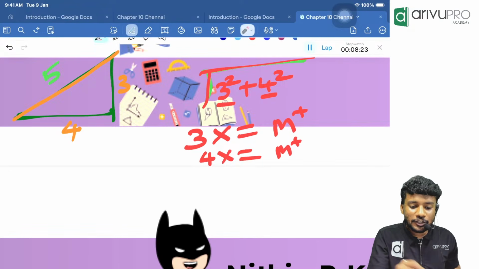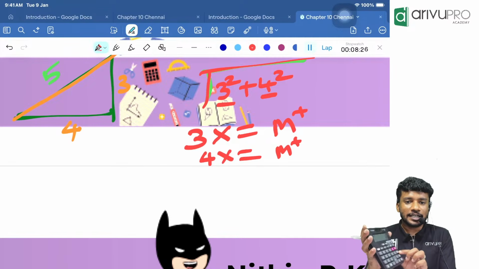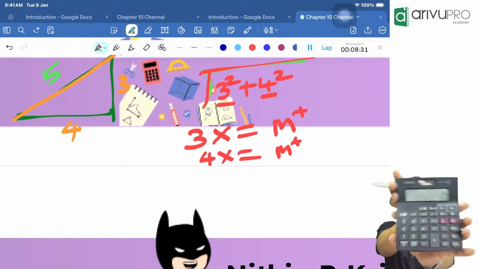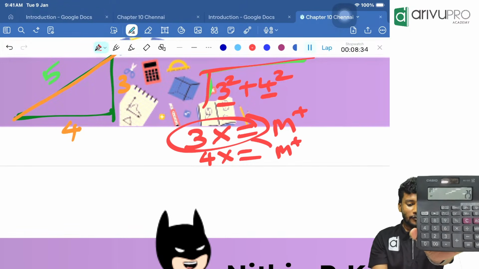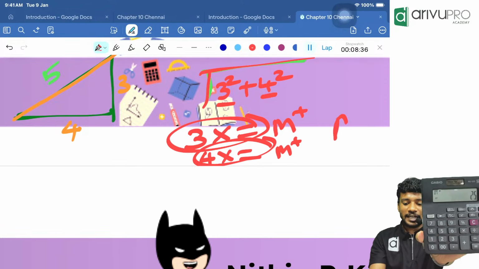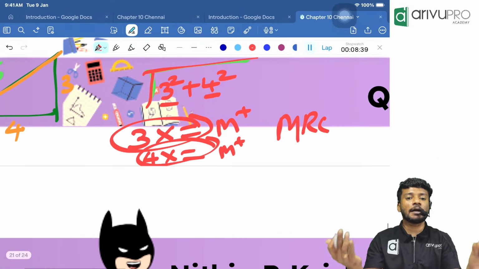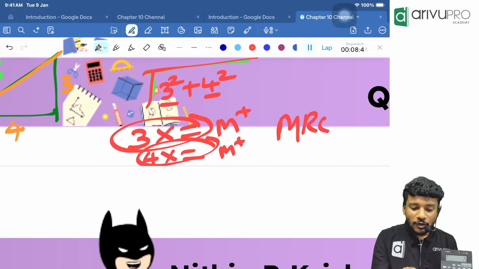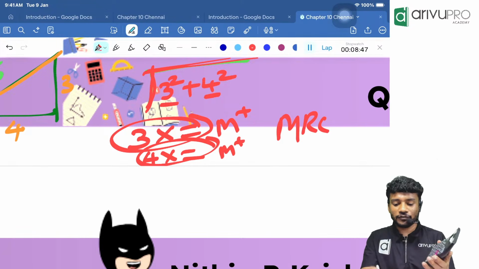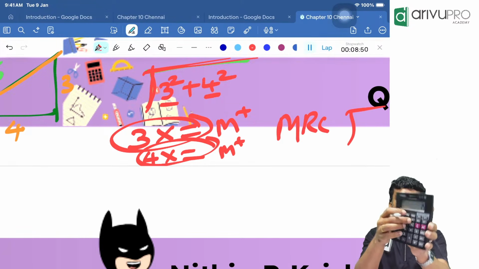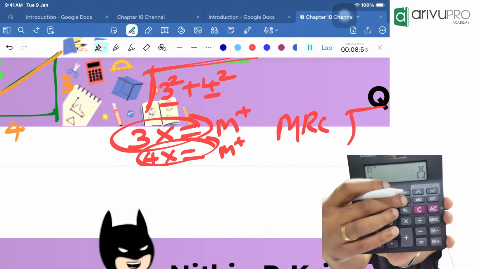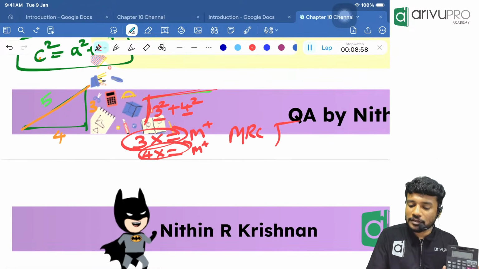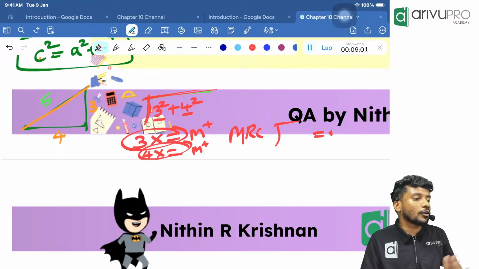We will click to recall, everyone. How much should we get there? If I click the MRC button, 25 will be there? Yes. Because 9 was already saved in my memory, and 16 was already saved in my memory. When I click the MRC button, 25 will come back on the calculator screen. Okay. Now, what is there? A root is there. In order to find a root, click which button? Square root button, which is already mentioned over here. Click that. How much are you getting? 5.